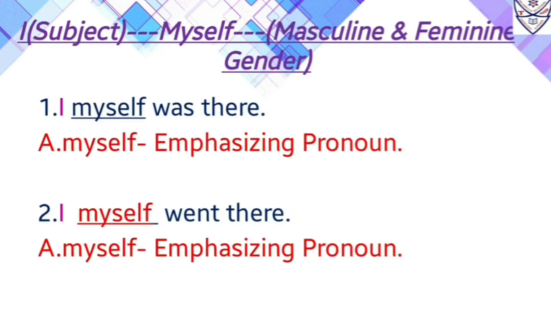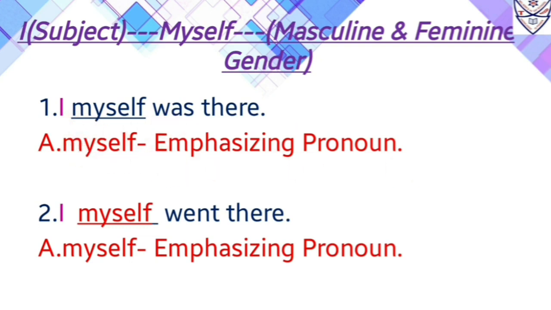Now I is used as a subject in the sentence. With I, we will use myself as an emphasizing pronoun, and myself can be used for masculine and feminine gender. Let us start with the examples. First one, I myself was there. Now over here, when I say I myself was there, I am putting stress on the word myself. So myself is an emphasizing pronoun.